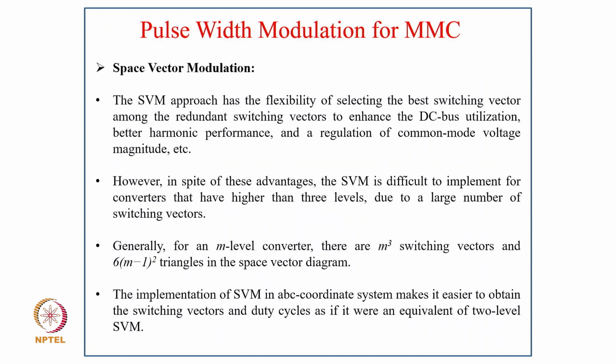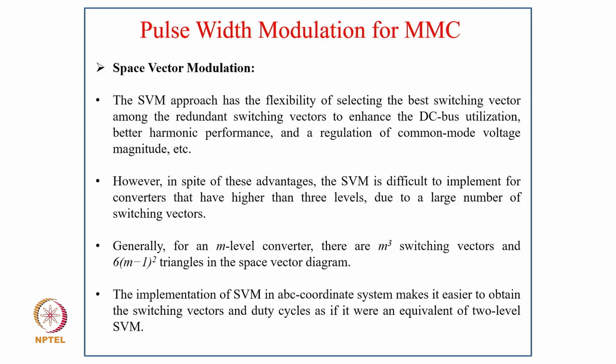Now coming to space vector modulation. The space vector modulation approach has the flexibility of selecting the best switching vector among the redundant switching vectors to enhance the DC bus utilization, give better harmonic performance, and regulate the common mode voltage magnitude. However, in spite of these advantages, SVM is difficult to implement for converters that have more than 3 levels due to the large number of switching vectors.